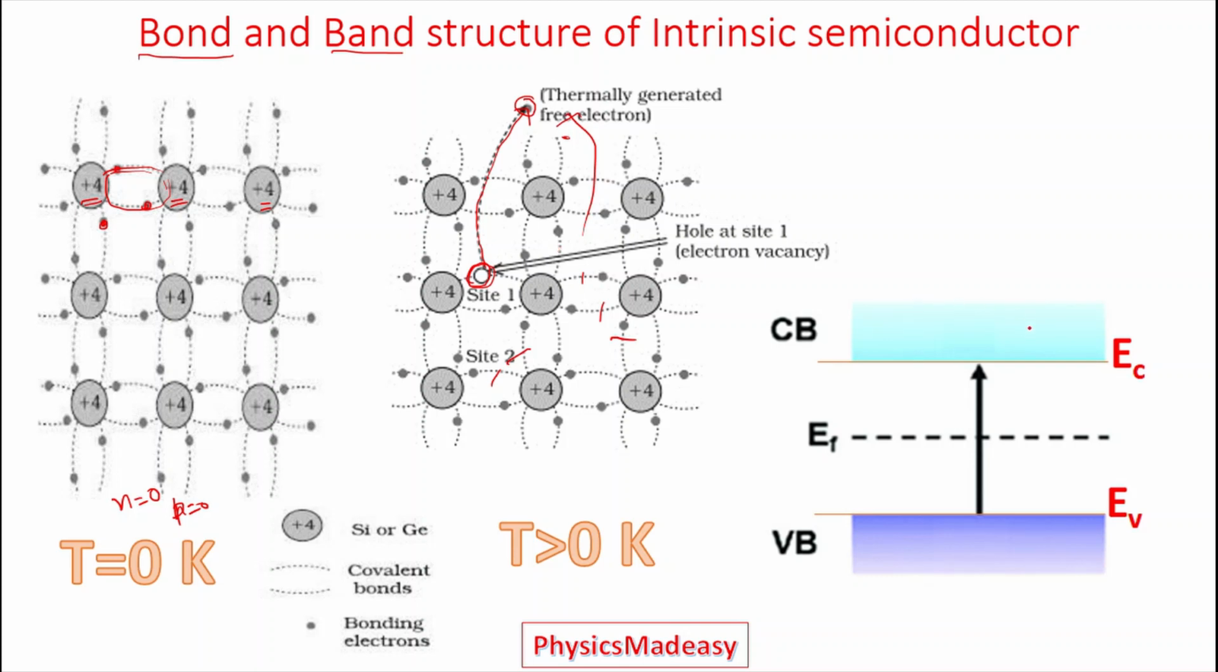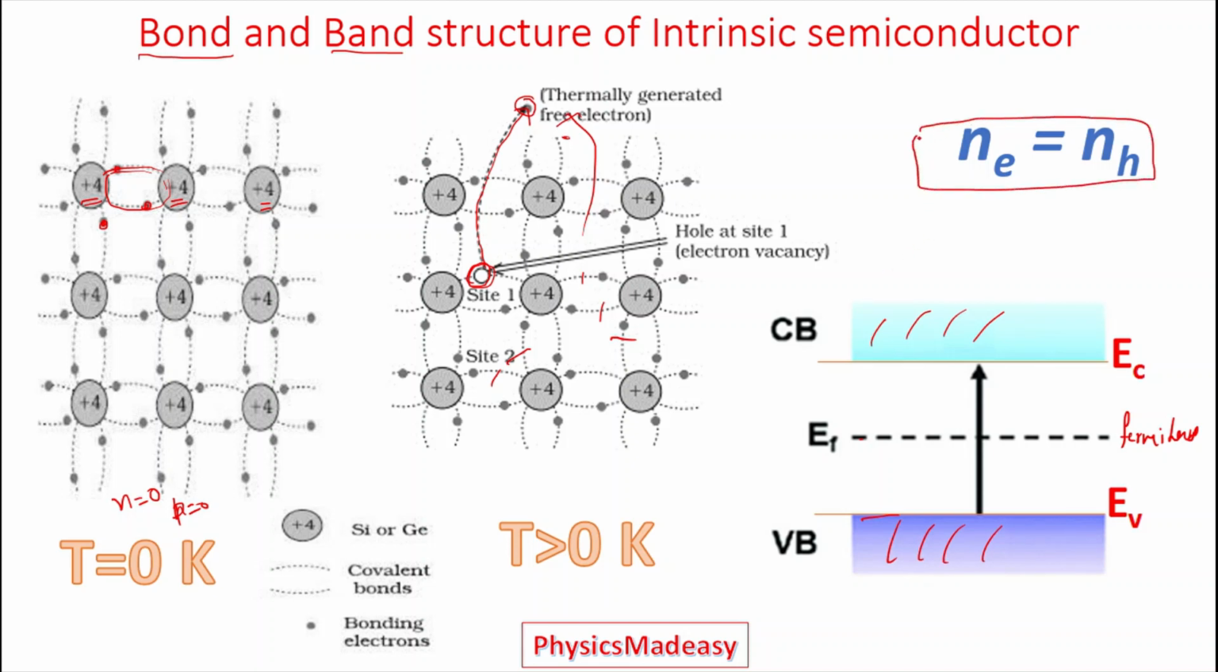And this is a band structure. This is the valency band of intrinsic semiconductor and this is the conduction band, and this dotted line refers to the Fermi level. In this intrinsic semiconductor, whatever the temperature may be, the concentration of free electrons is always equal to the concentration of holes.